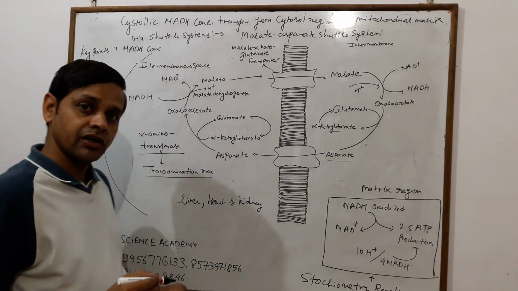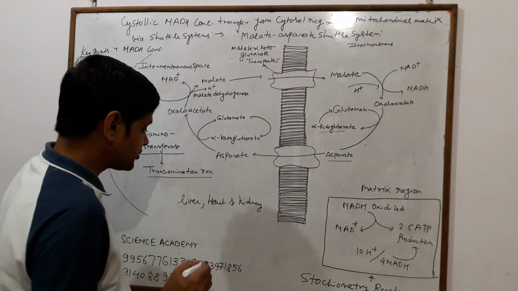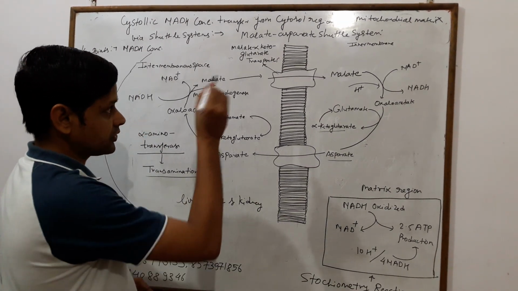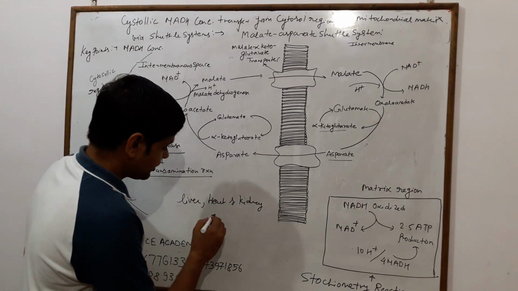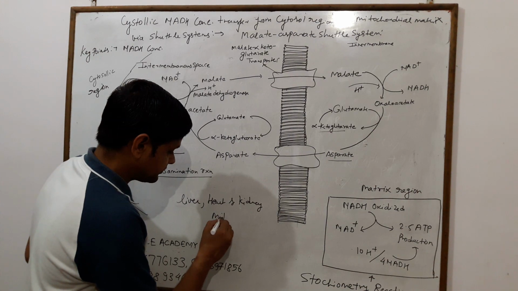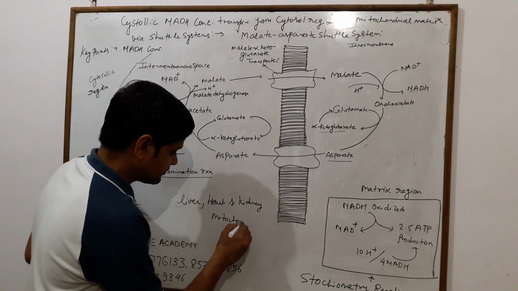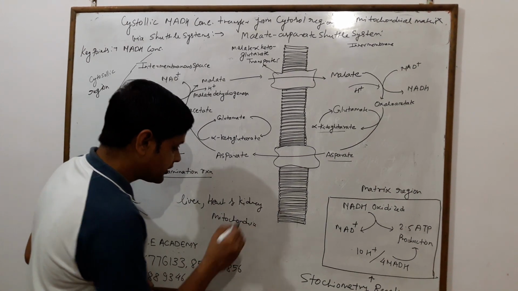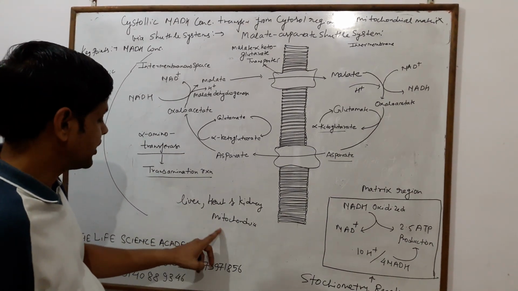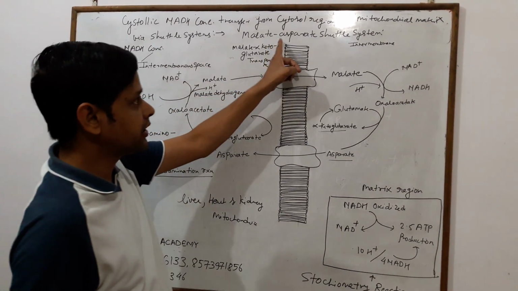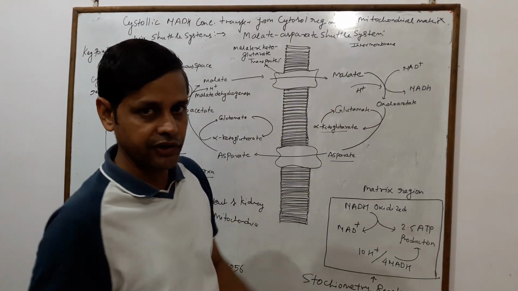But what is the cell organelle responsible for operating this kind of shuttle system? That is mitochondria. In these organs, mitochondria are there, where this malate aspartate shuttle system operates.